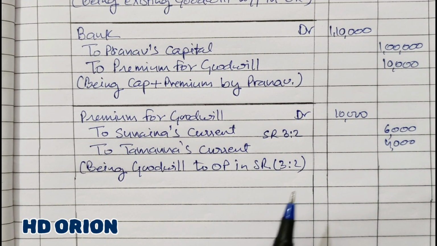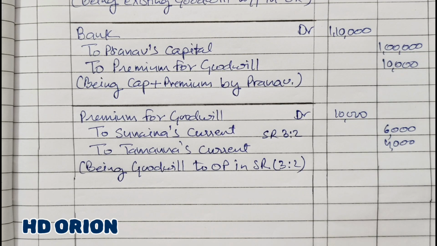Now we know that the new partner will get 1/5 in the total profit of the firm, and this 1/5 will be contributed by old partners in their old profit sharing ratio. That is the meaning of this, because new ratio is not given in the question, nor a special sacrificing ratio is given. Therefore, the sacrificing ratio will be the old ratio of the partners.